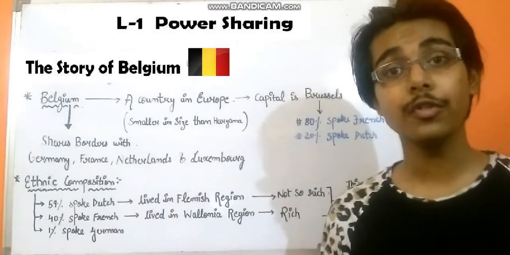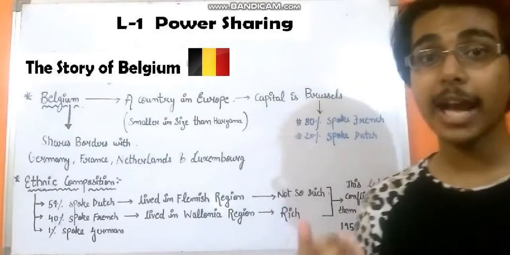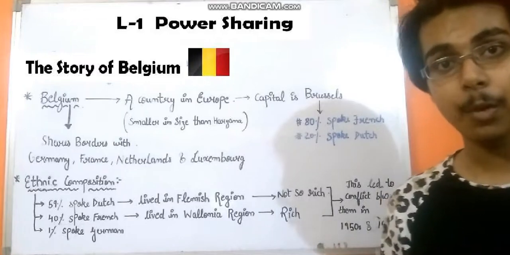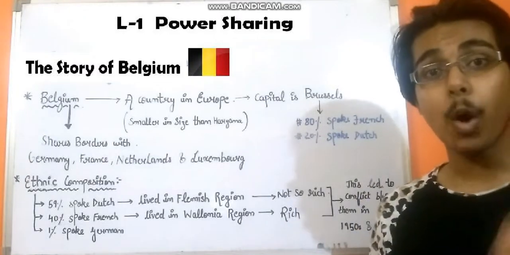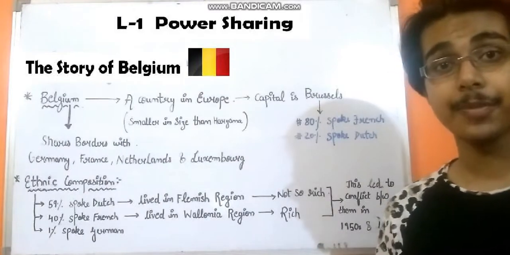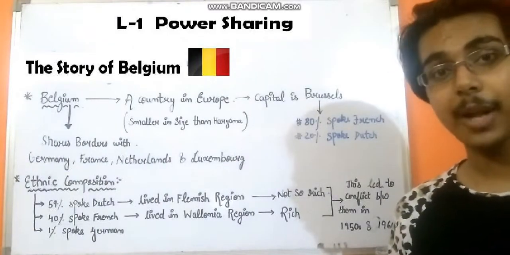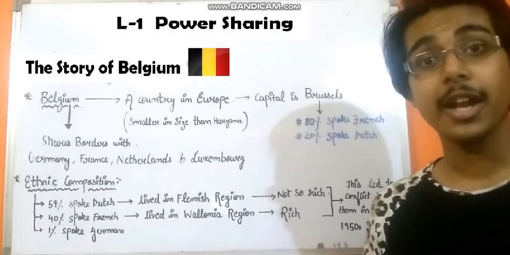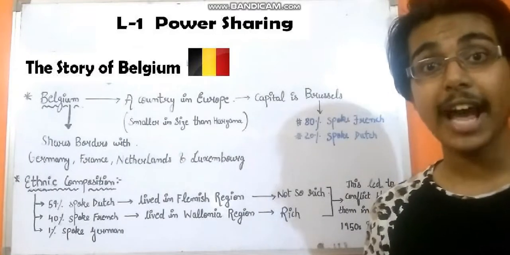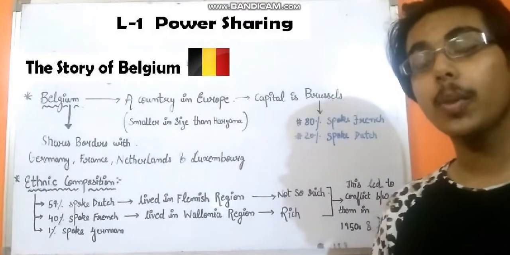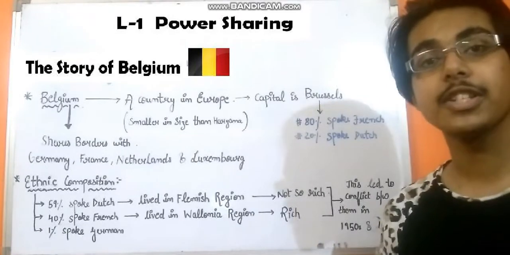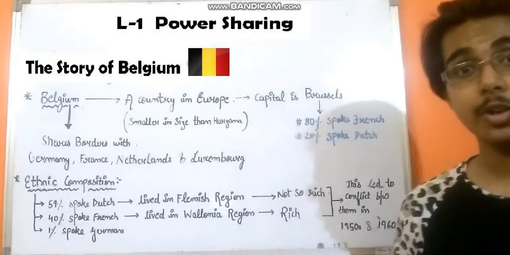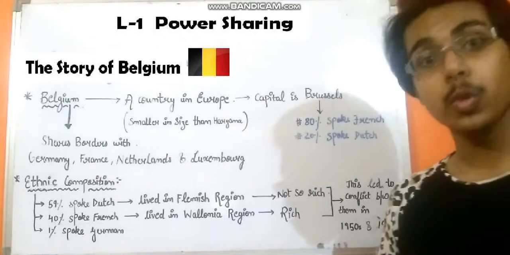Now I want all of you to focus on the things which I am about to say because it's very important and you need to memorize it as well. This country shares borders with 4 other countries. The 4 other countries which border Belgium are France, Germany, Netherlands and Luxembourg. You all need to remember this because once you remember this, the ethnic composition of this particular country, which is very important, will be easier for you to remember.